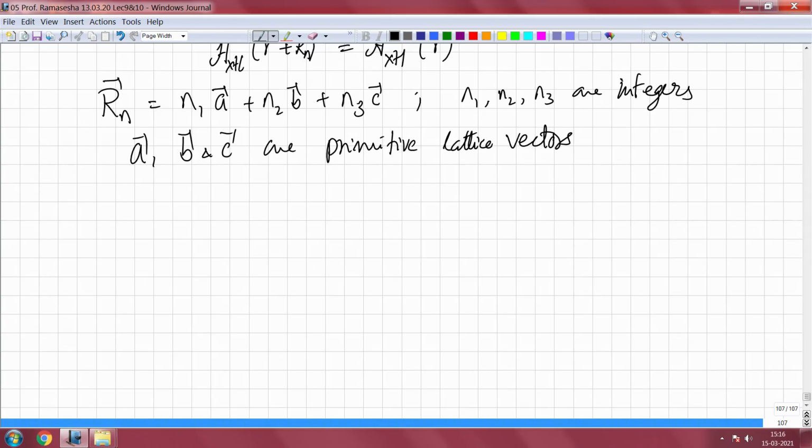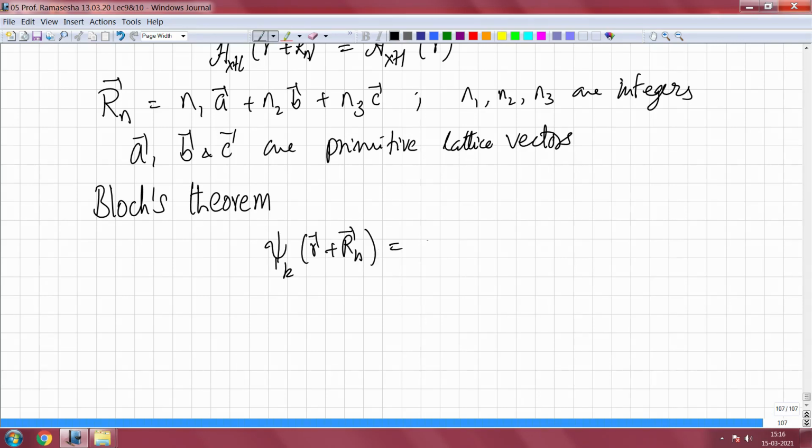Well, we also said that given this, we have Bloch's theorem. All this is actually recapping. Psi k of r plus Rn is equal to e to the power i k dot Rn times psi k of r.